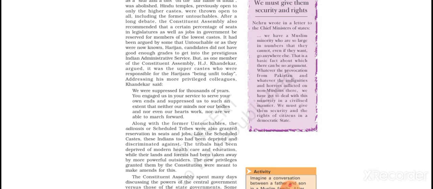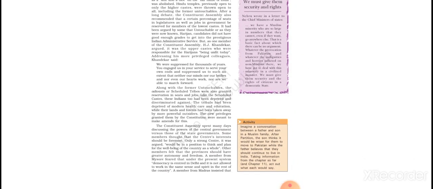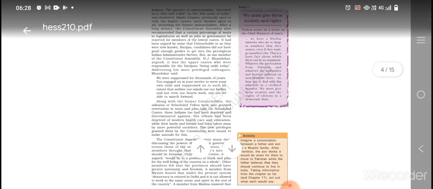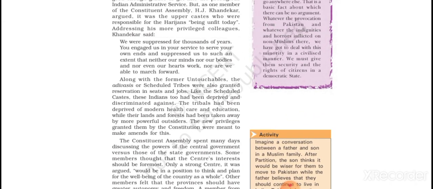Now, the Constituent Assembly spent many days discussing the powers of the government. A lot of days were spent discussing how many powers the state government should get or how many powers the central government should get. A lot of people were saying that the central government is the main government, so it should have maximum power, and those powers which are really important should be taken in the hands of the central government, right? Only a strong center, it argued, would be in a position to think and plan for the well-being of the country as a whole.